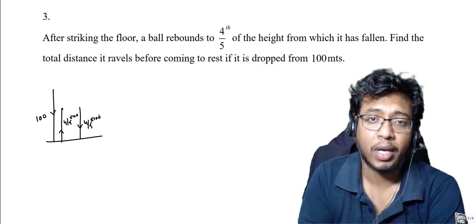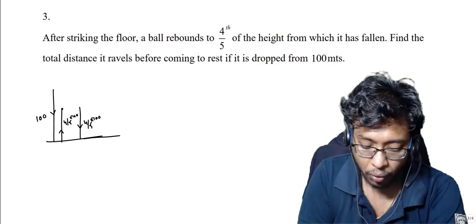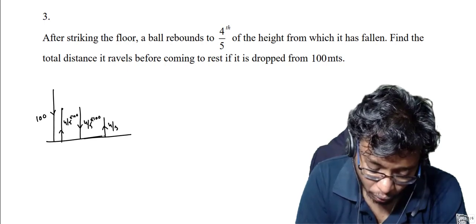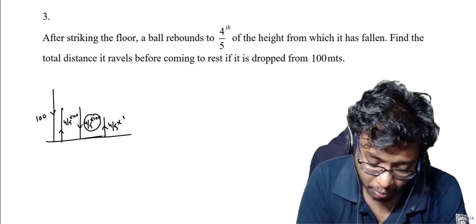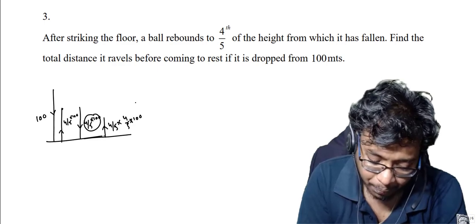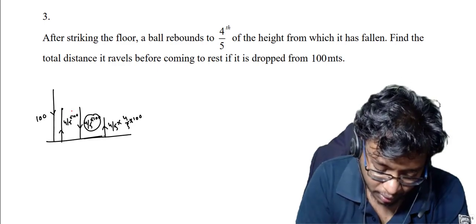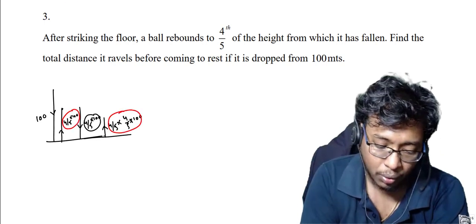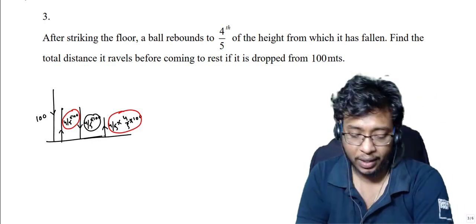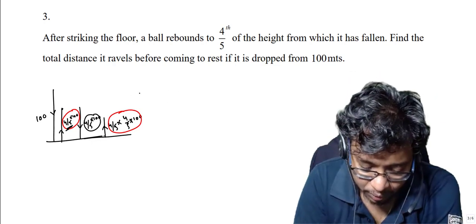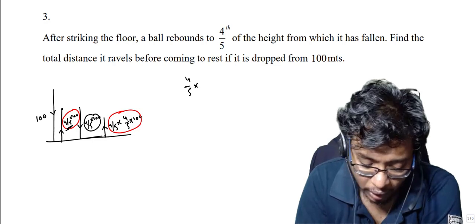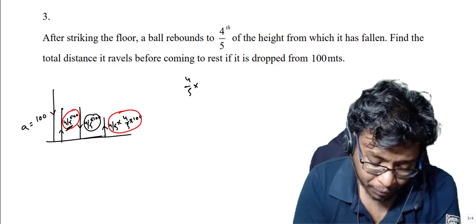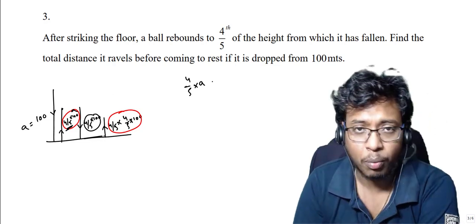While bouncing back, it will again bounce back 4/5 of the previous height. Now the new height will be something like this, 4/5 of this height. This will be 4/5 into 100. Now if you notice the series, I'm taking this one, first term, third term, and so on. So if you're considering only one direction, this is 4/5 into, let this 100 be A, so let the first term be A. So here it is 4/5 A.